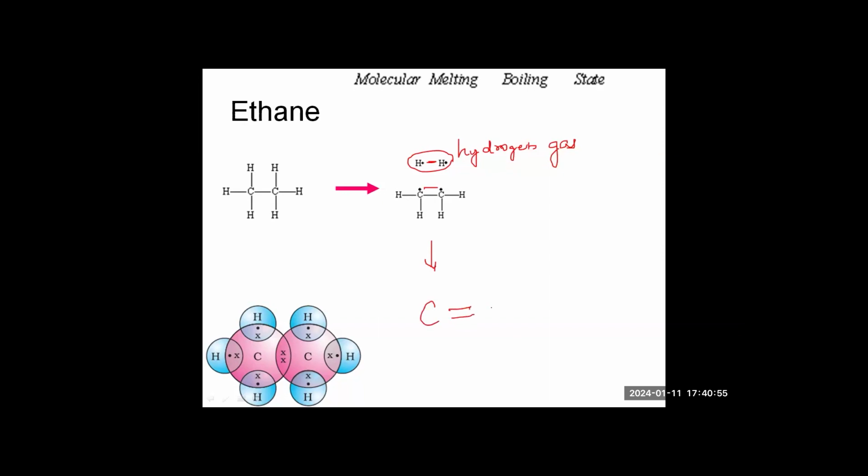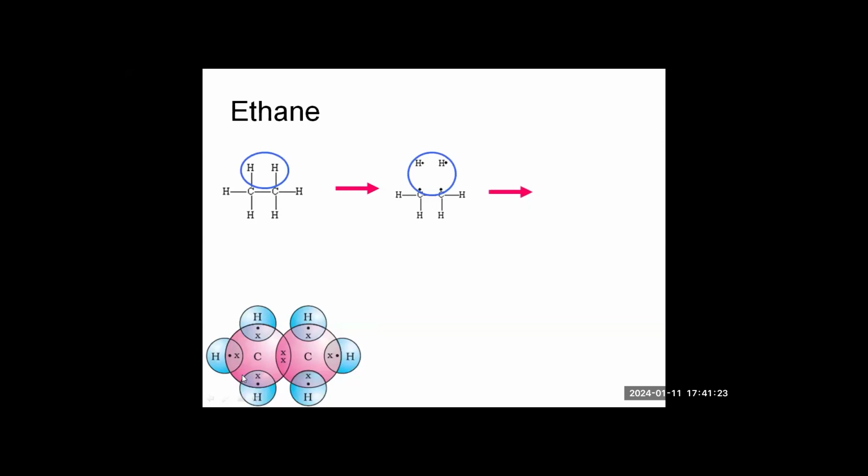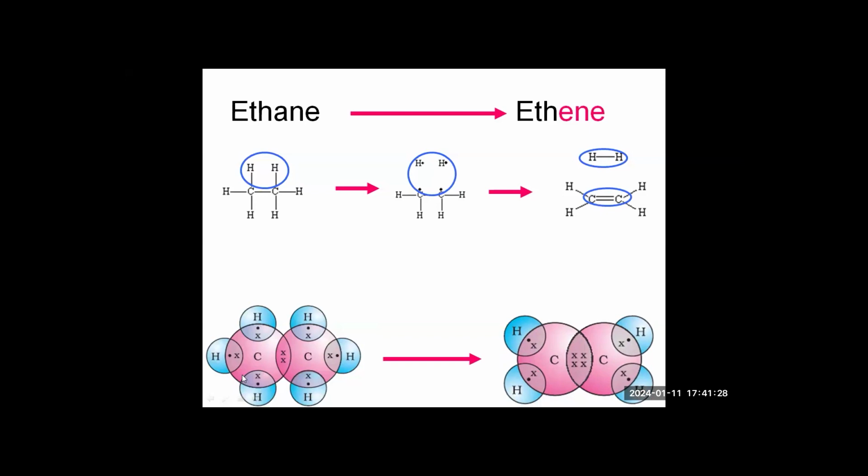And this molecule becomes something like this: carbon, double bond, carbon, with hydrogen, hydrogen, hydrogen and hydrogen. So now you can check the valency for carbon. It has 1, 2, 3, 4, and 1, 2, 3, 4. So the valency is 4 for both of them. But now it is not ethane. It has converted to a double bond compound that is called ethene.